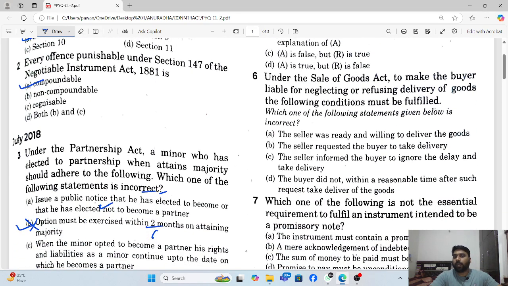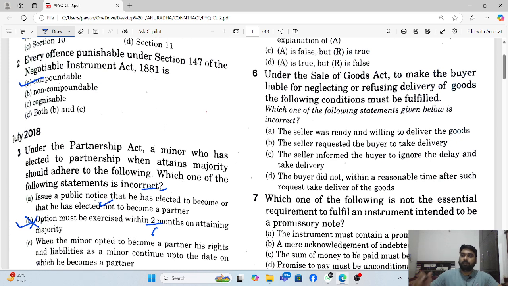Under the Sale of Goods Act, to make the buyer liable for neglecting or refusing delivery of goods, which of the following conditions must be fulfilled? If you want to make the buyer liable, let me read which one of the following is incorrect. कौन सा इसमें से गलत है? So the first option is the seller is ready and willing to deliver the goods. That is right. The seller requested the buyer to take delivery. That is also right. If these two conditions are there, we can make the buyer liable.